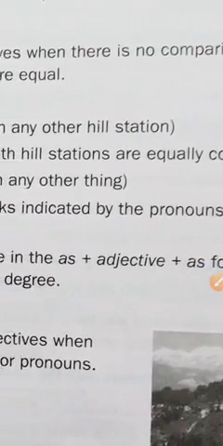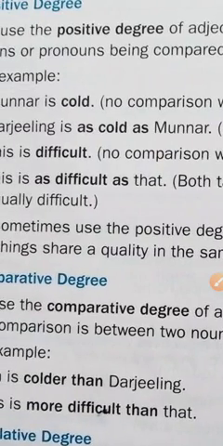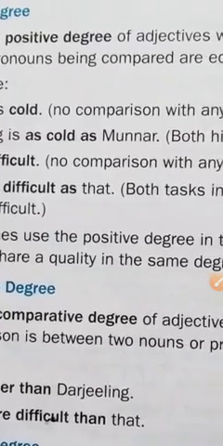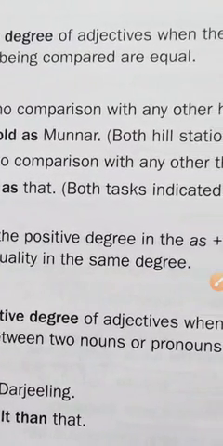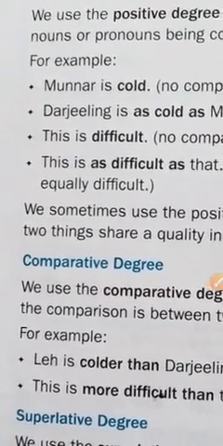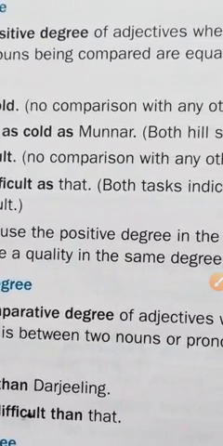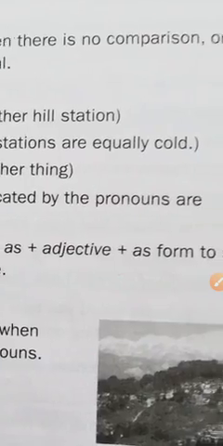In this sentence we see that Munnar is cold. I am saying that Munnar is cold, but there is no other noun or pronoun compared with Munnar. Now we see the second example: Darjeeling is as cold as Munnar. In this sentence, both hill stations are equally cold.